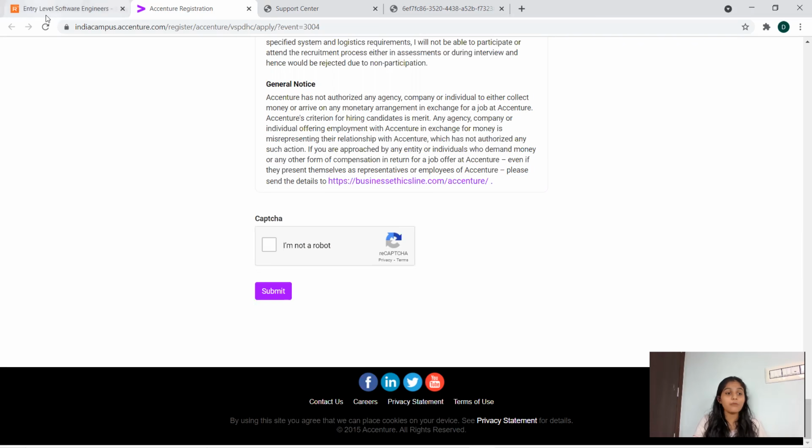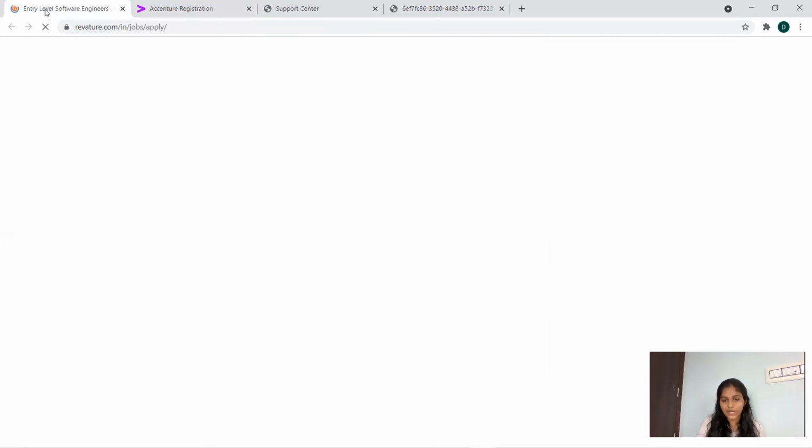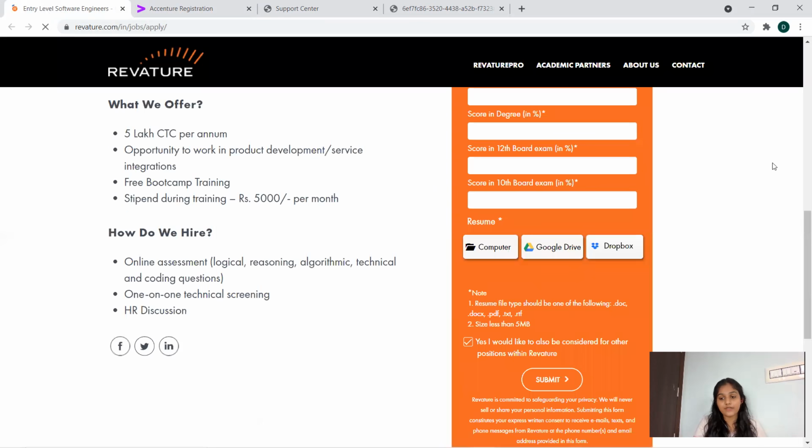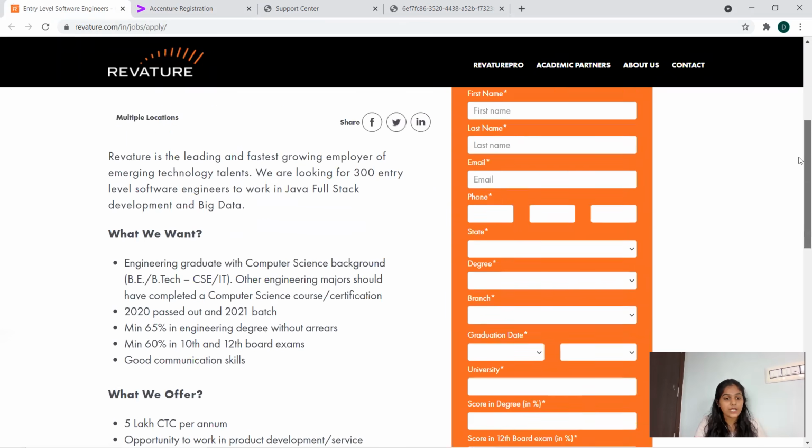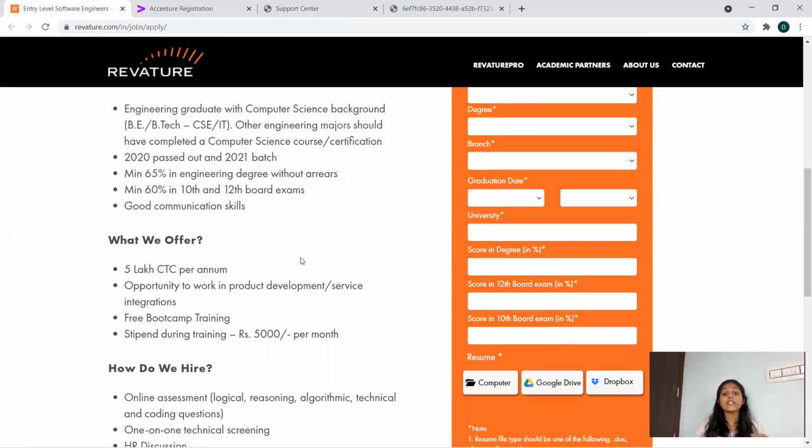So without further delay, I'm moving on to the other, which is Rivature. So currently, Rivature is also hiring for the software position. So coming to the eligibility criteria, the package details, everything you can see here. Yes, they are looking for engineering graduates like BE or BTech students. They are looking for the computer science department, and if you are not a computer science student too, it's fine if you have some knowledge, or if you have undergone some course or certification in programming or something like that. Okay, so they just want you to operate in a computer science related field.